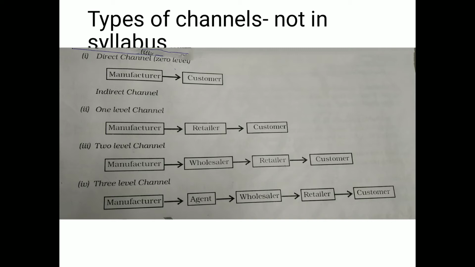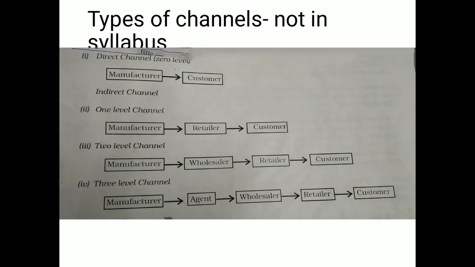If you see the examples like Nike, Bata, Color Plus, Amway, Oriflame, all these companies do not have any intermediary. They directly sell to customers. So here they can save on any commission or any profit margin they have to share with intermediaries. So this benefit of reduction in cost can be transferred to the customers directly.